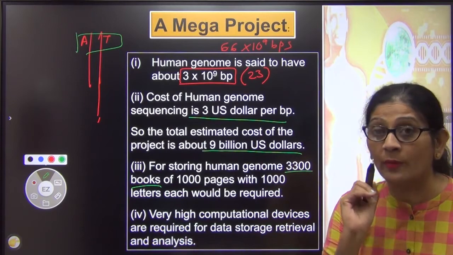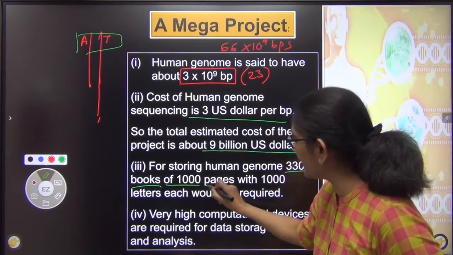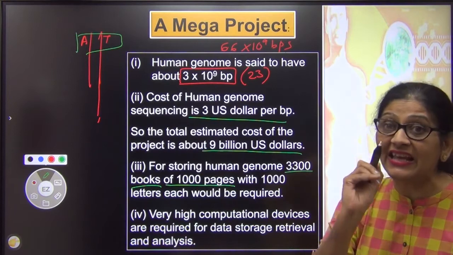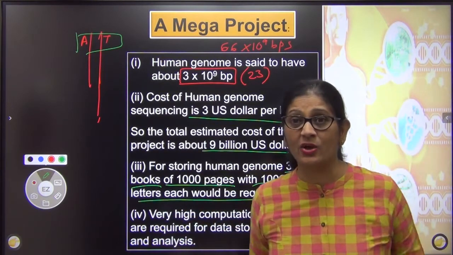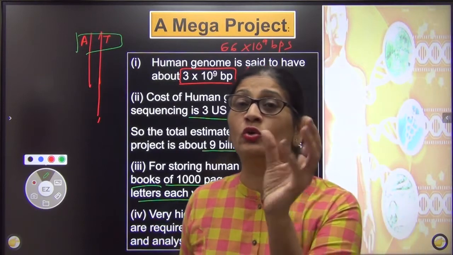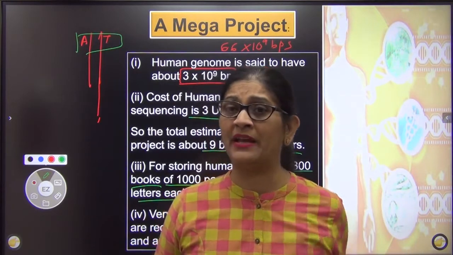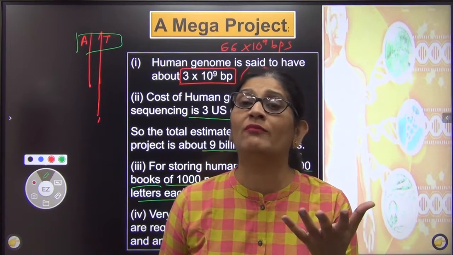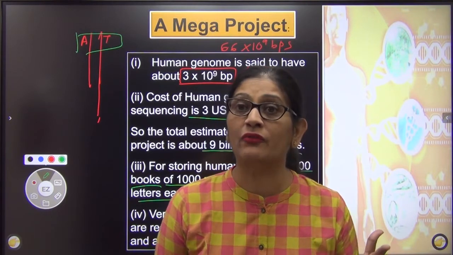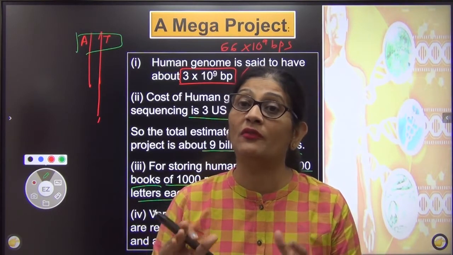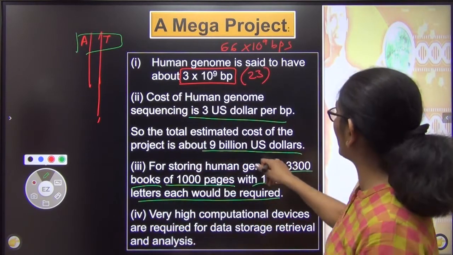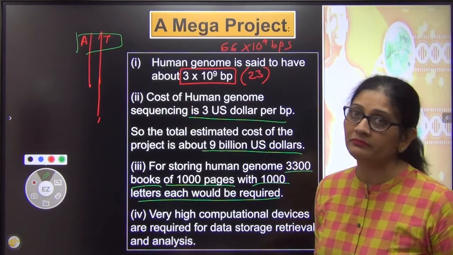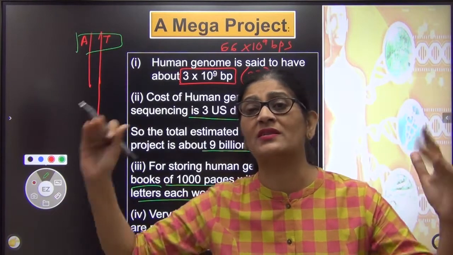3,300 books. वो भी कब? When each book was made of 1,000 pages, and each page would have had 1,000 letters. Do you imagine? Your NCERT is just 230 or 240 pages, and in one page I don't think you have more than 300 words. 300, 400. Now we are going to have a book of 1,000 pages, each page having 1,000 words, and in total we would require 3,300. That was again a very gigantic work.